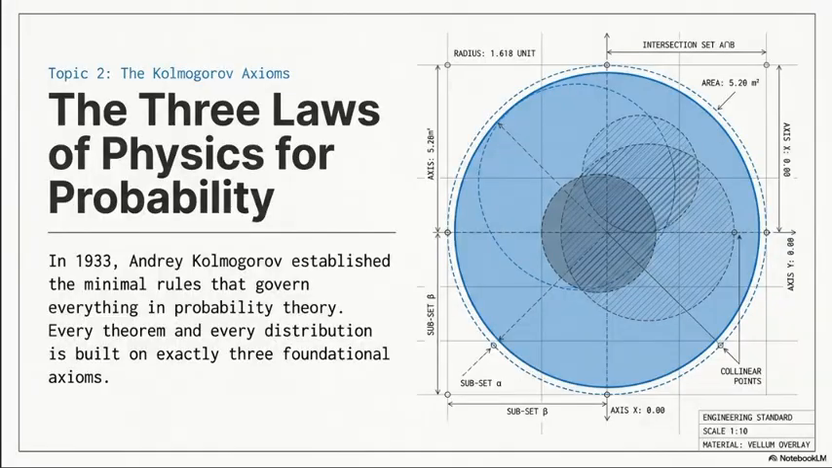It's day two, and topic two is Kolmogorov Axioms. So let's begin. Probability is just a function that maps events, and Kolmogorov gave the minimal rules this function has to obey to be internally consistent. Everything in probability theory, every theorem, every distribution, is built on exactly three axioms. Think of it like the laws of physics for probability.